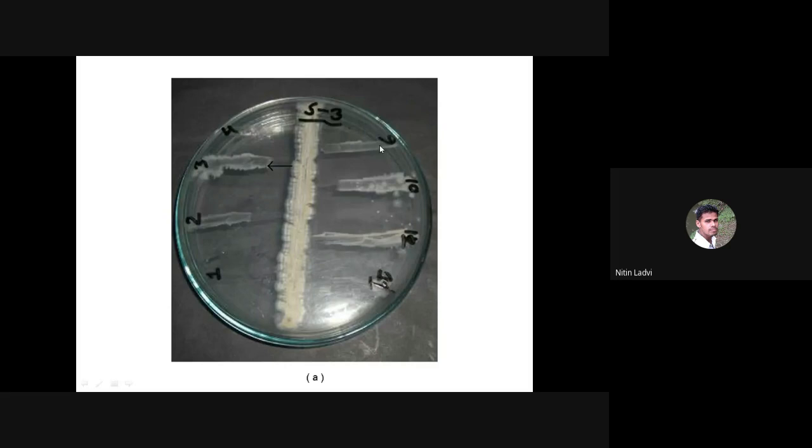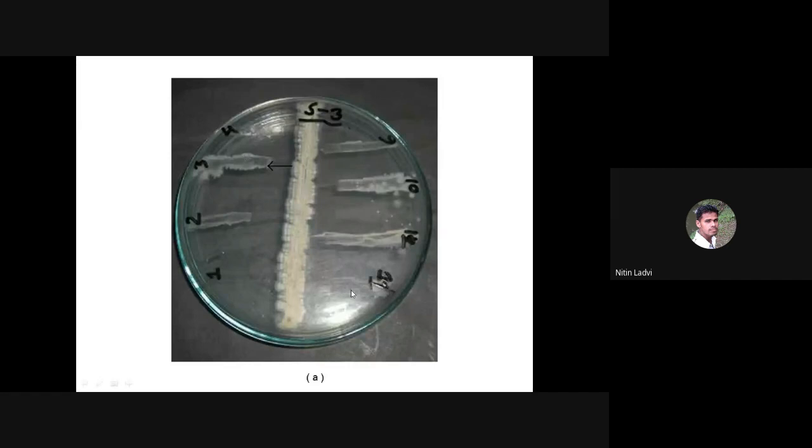I have just got one plate from the internet which is showing the streak plate method, but in this case it is actually the central streak method. You can see the antibiotic producer, named S3, has been inoculated as a central streak line, diametrically. Again you can see the test organisms have been inoculated perpendicular to the central line of the antibiotic producer.